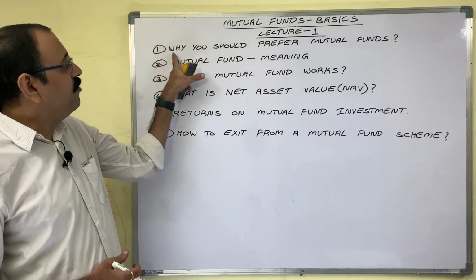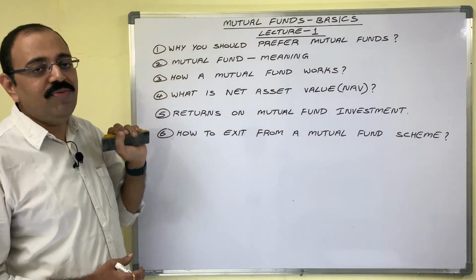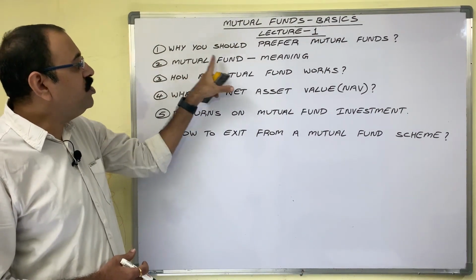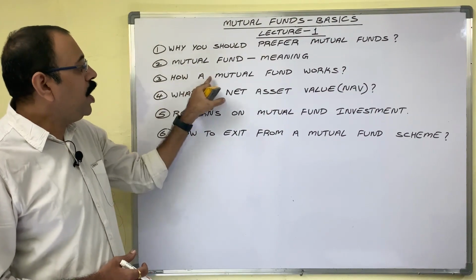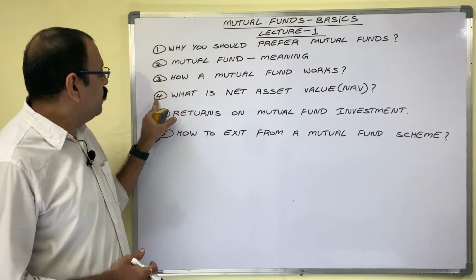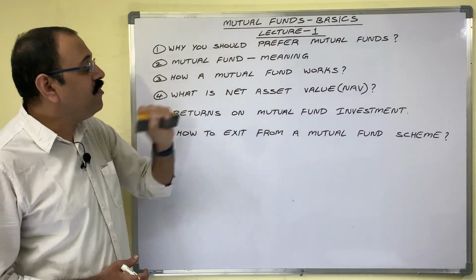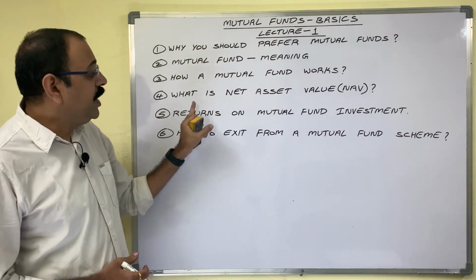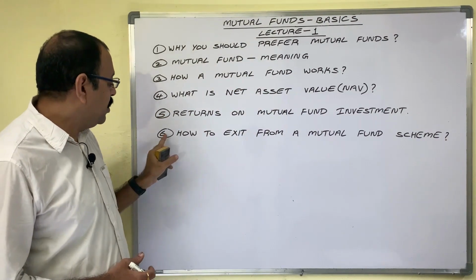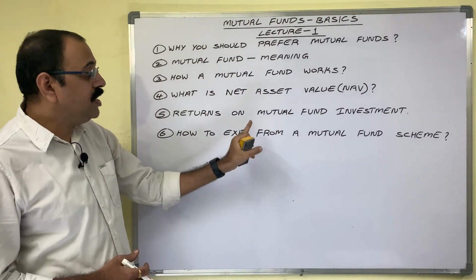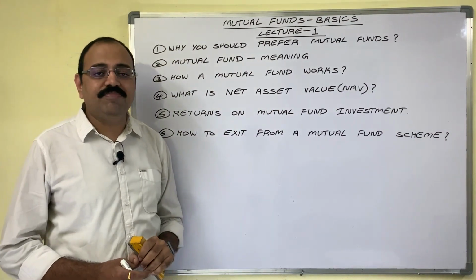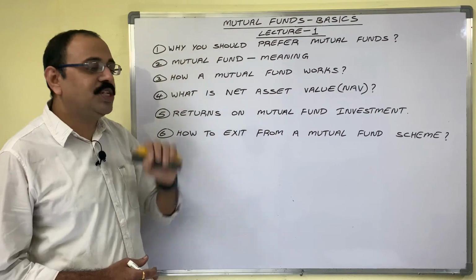First one is why you should prefer mutual funds. Then mutual fund meaning, how a mutual fund works. Fourth one, what is net asset value. Fifth, returns on mutual fund investment. Sixth one, how to exit from a mutual fund scheme. Let us start with the first point.